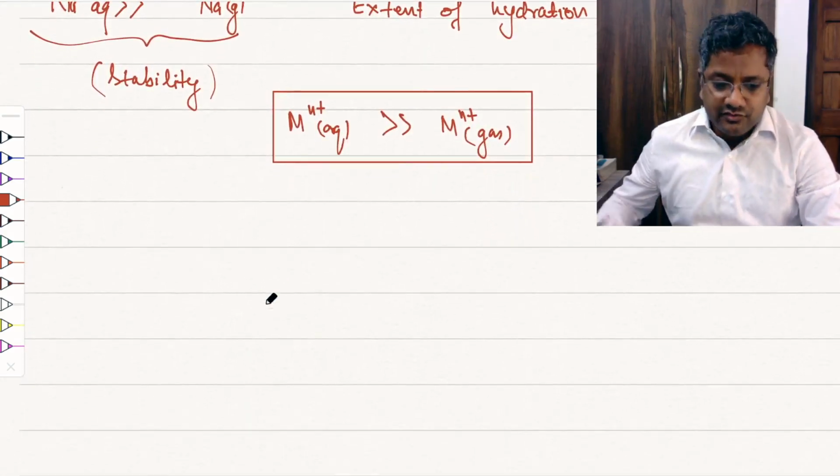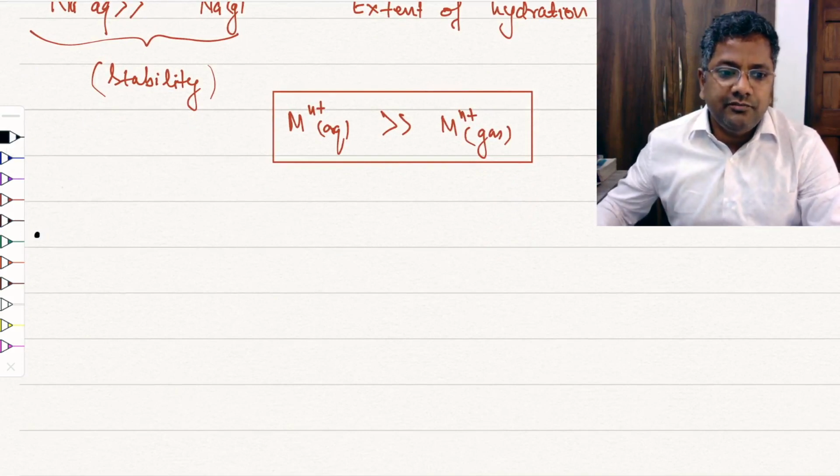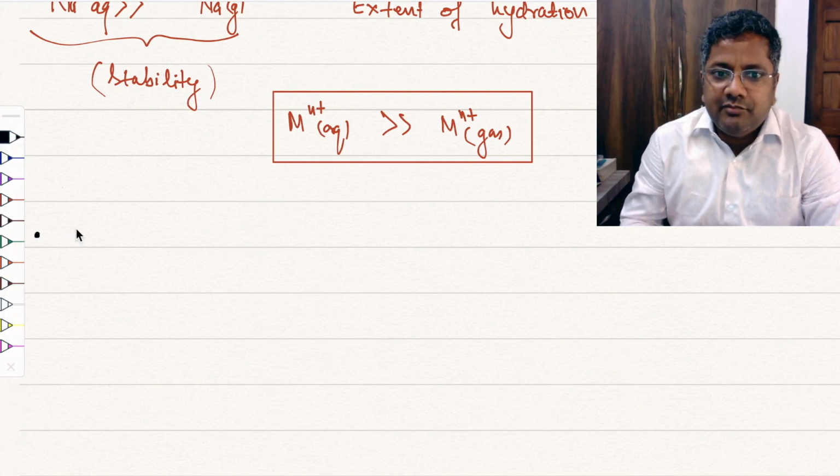Okay, now see the other points. If we consider electronegativity on the Pauling scale, electronegativity decreases down the group.